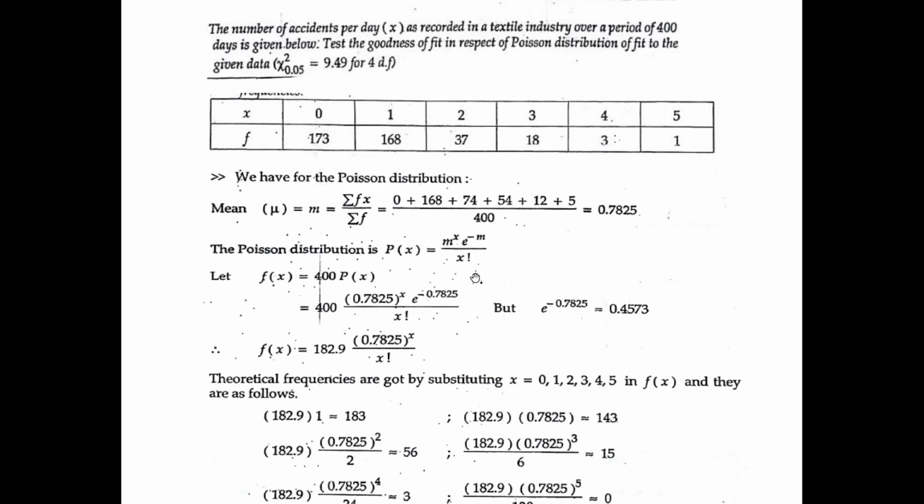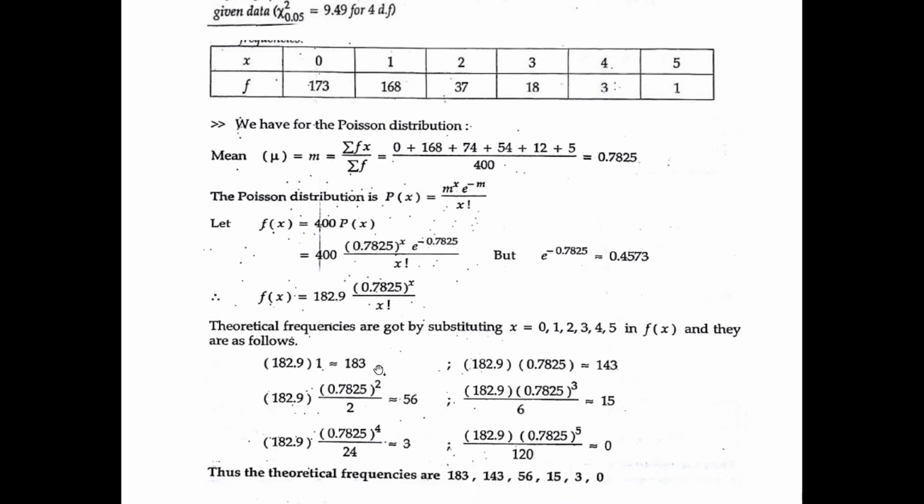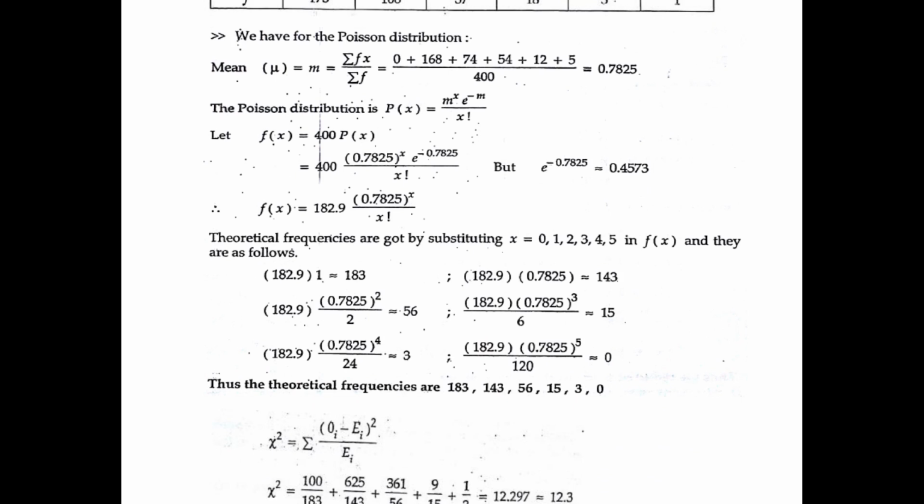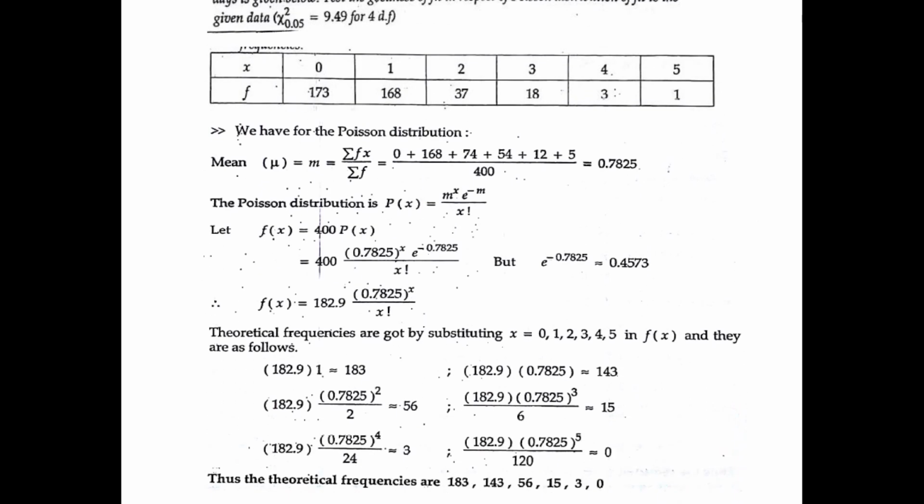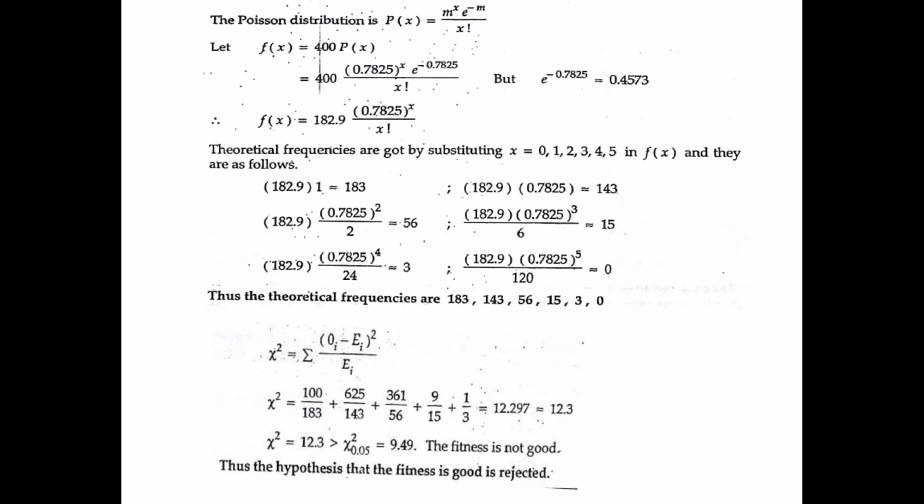The Poisson distribution formula: P(x) is equal to m^x e^(-m) by x!. f(x) is nothing but 400 times P(x). It's a period of 400 days, therefore it is 400 into P(x). The m value is 0.7825, mu equal to m in the case of Poisson distribution. We substitute this, and e^(-0.7825) is 0.4573. Substitute over here and write it. Then for different values of x, from 0, 1 up to 5, we have to find f(x).